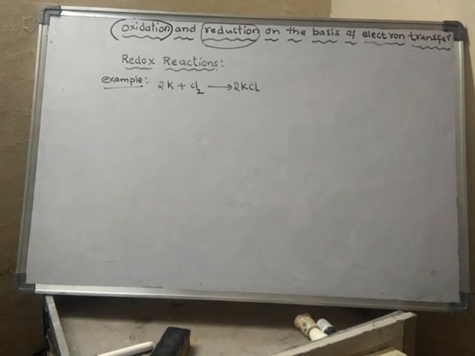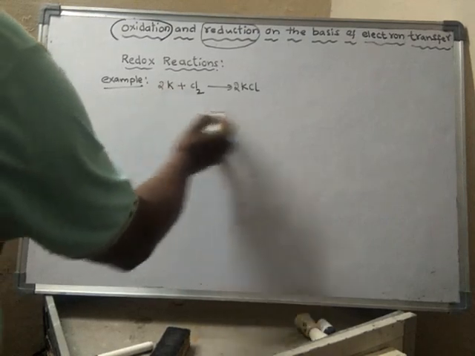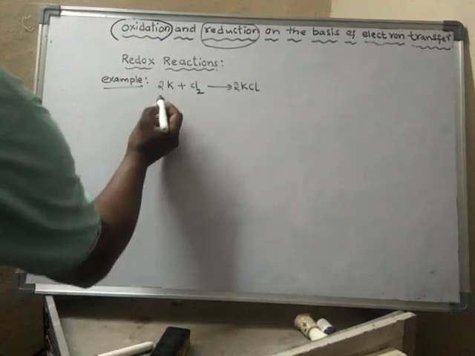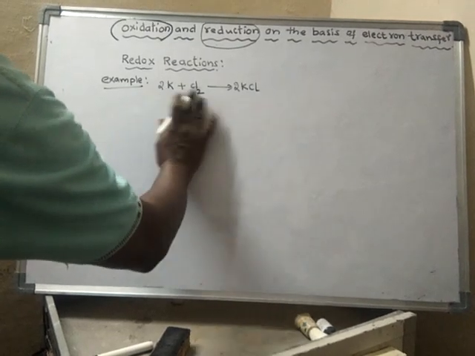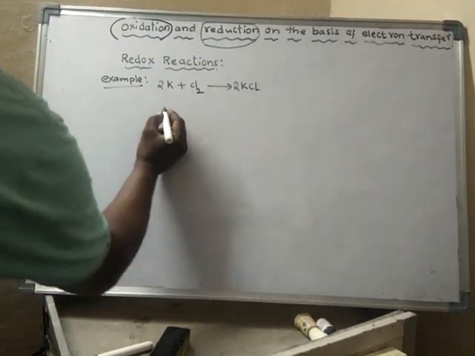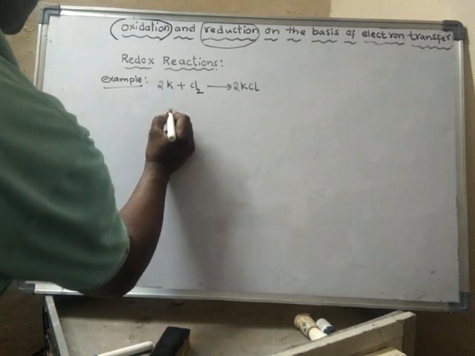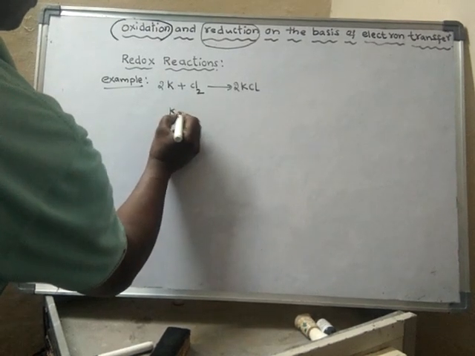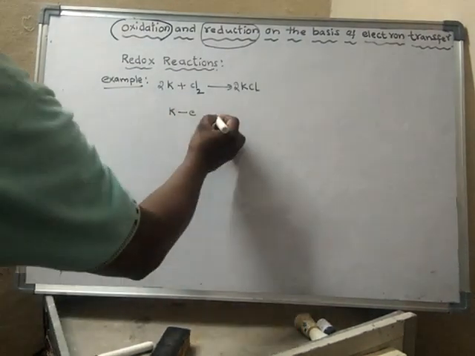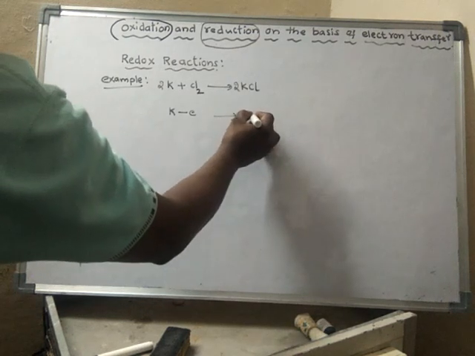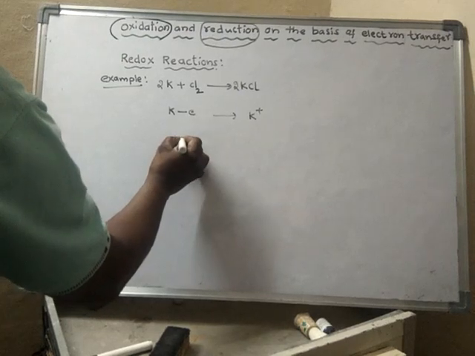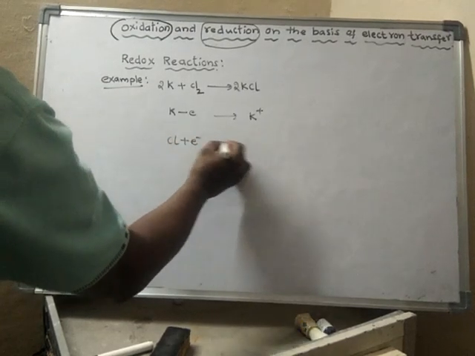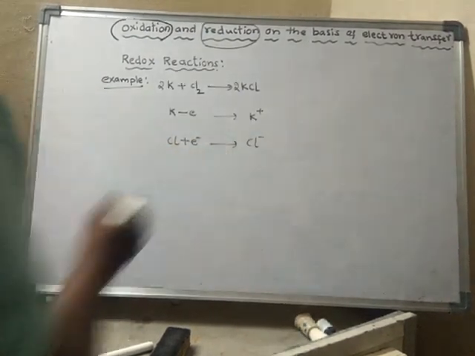This equation can be written like this. See what happens during this process. This reaction involves two steps. Every potassium atom will lose one electron and form a potassium ion, and every chlorine atom will take that electron and form Cl minus, the chloride ion.